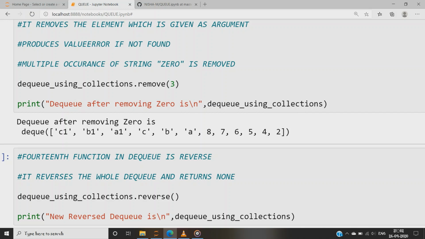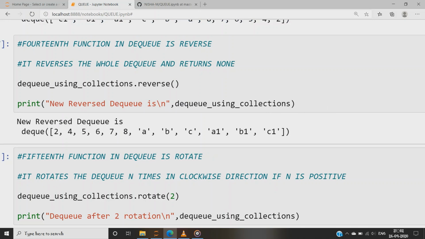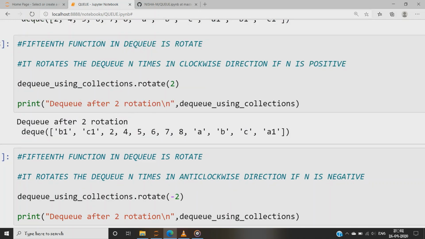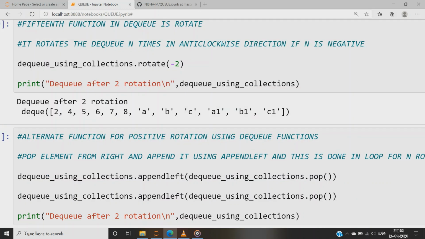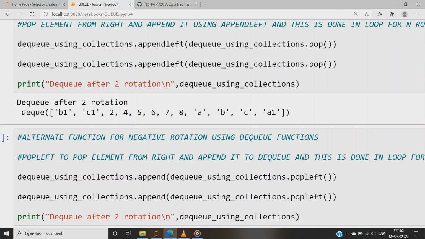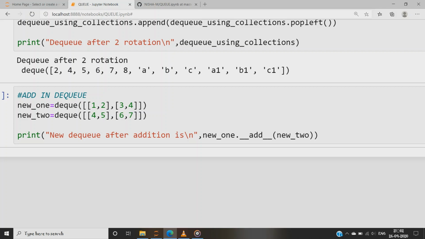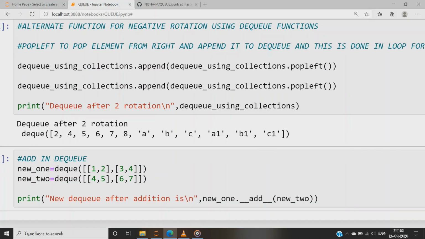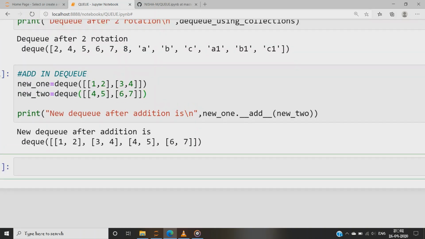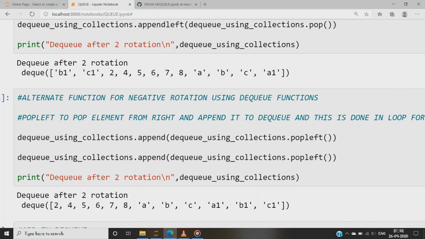Rotate of n rotates the DQ n steps to the right if n is positive. If n is negative, it rotates to the left. When the DQ is not empty, rotating one step to the right is equivalent to d dot append left of d dot pop. And rotating one step to the left is equivalent to d dot append of d dot pop left. In addition to the above, DQs support iteration, pickling, len of D, reverse D, copy.copy D, copy.deepcopy D,